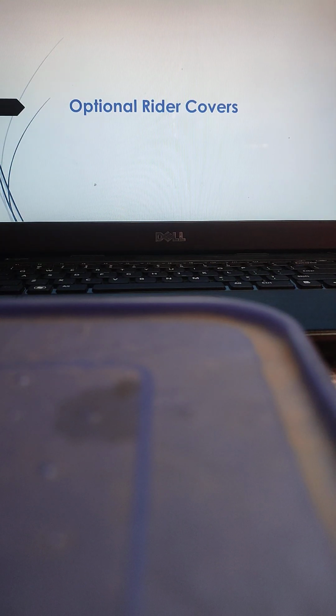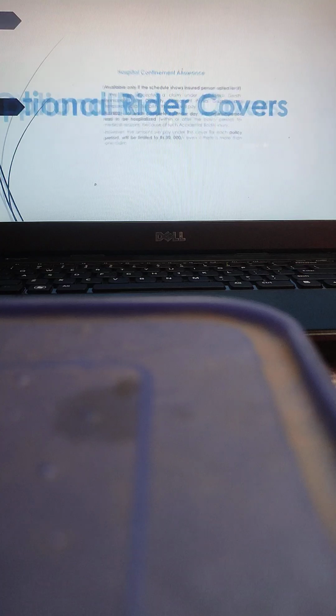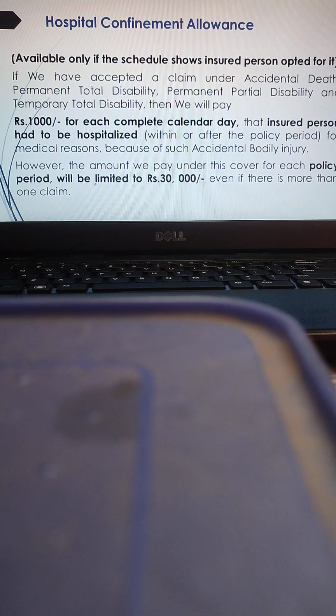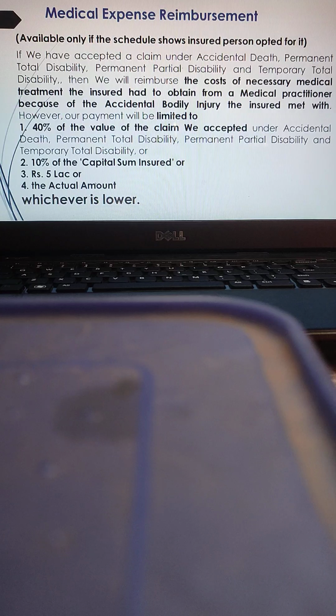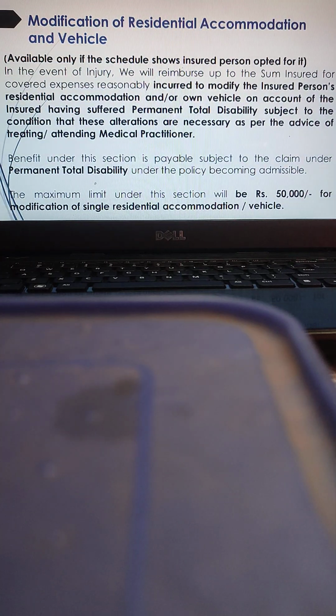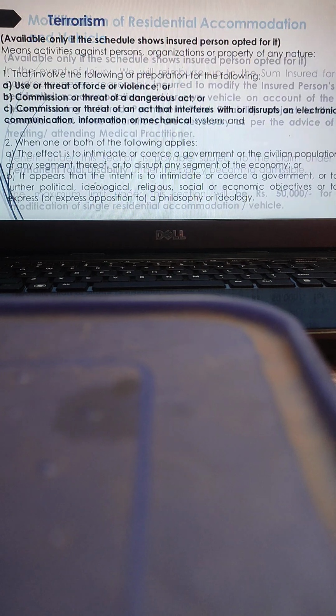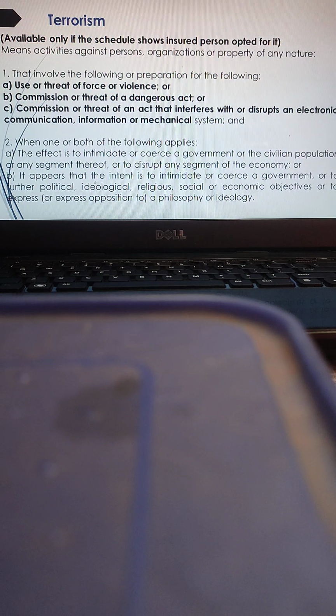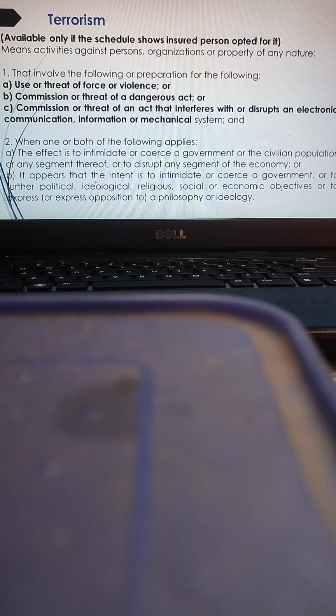Then there are certain riders like optional rider cover, then hospital confinement allowance, then medical expenses reimbursement. Limits and exclusions are applicable to each one of them. Modification of residential accommodation and vehicle, and then terrorism. They are all voluntary or optional.